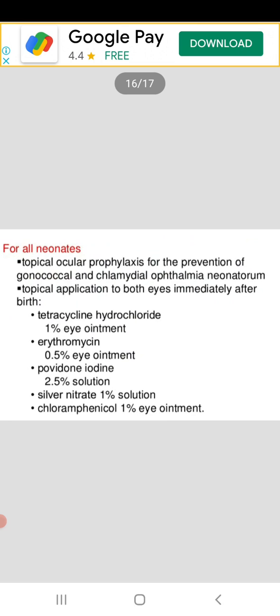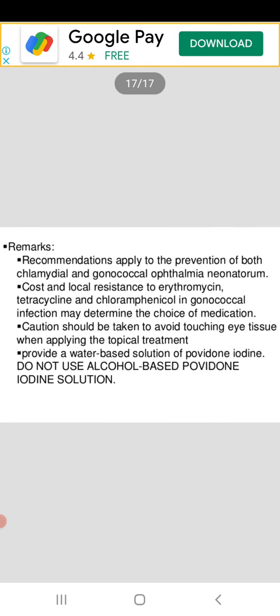Then for neonates, topical ocular prophylaxis for prevention of gonococcal and chlamydial ophthalmia: topical application to both eyes immediately after birth of tetracycline, erythromycin, povidone iodine, or silver nitrate. Remarks: these recommendations apply to the prevention of both chlamydial and gonococcal ophthalmia, depending on cost and local resistance to erythromycin, tetracycline and chloramphenicol. Caution should be taken to avoid touching eye tissue when applying topical treatment.